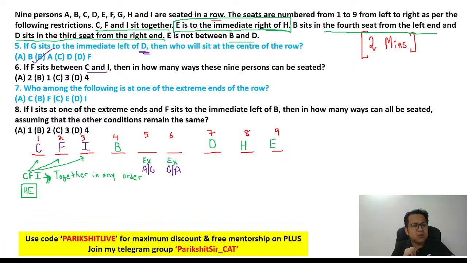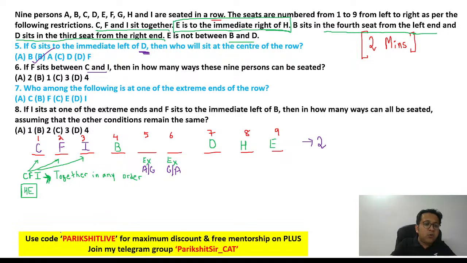Why? One would be AG, one would be GA. Will you agree? So in positions 5 and 6 it could be AG or GA. So, two ways. So for CFI there are two ways, AG or GA.